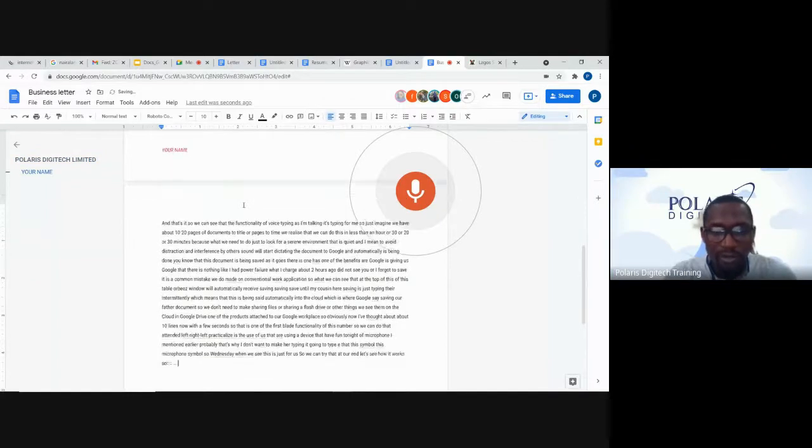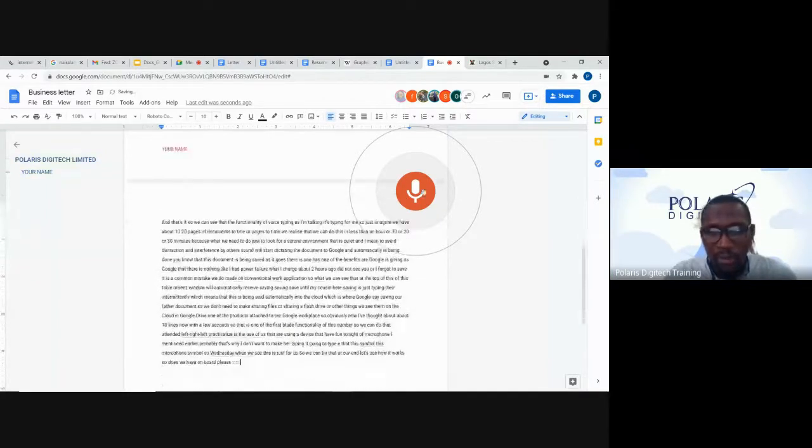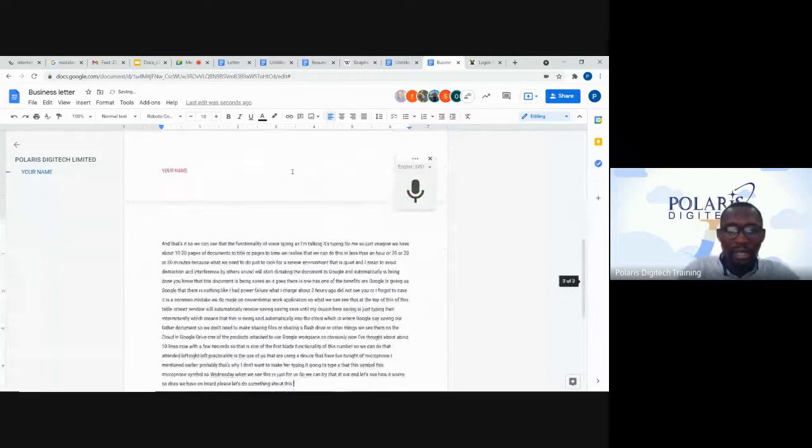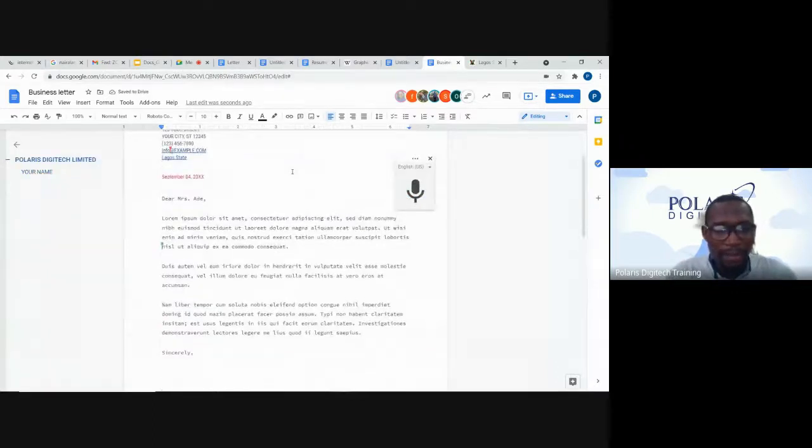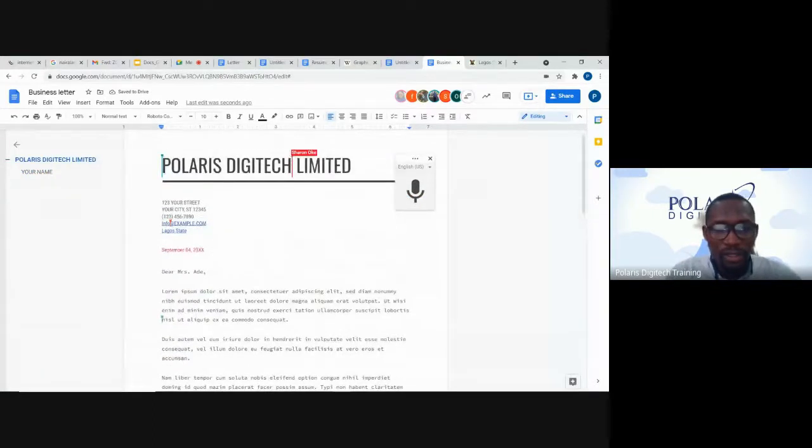So those we have on board, please, let's do something about this. Let's see our input. Let's try it out. Like I mentioned, it's going to be an interactive session so that we can have a feel of how the document works, and we can have access to it after working on it and seeing how seamless it is.